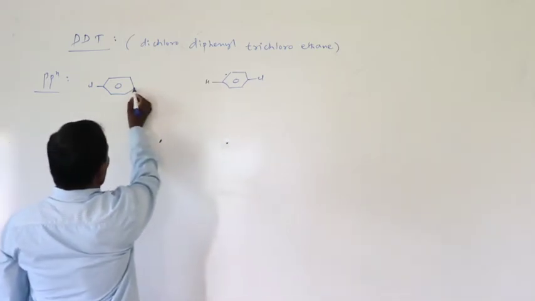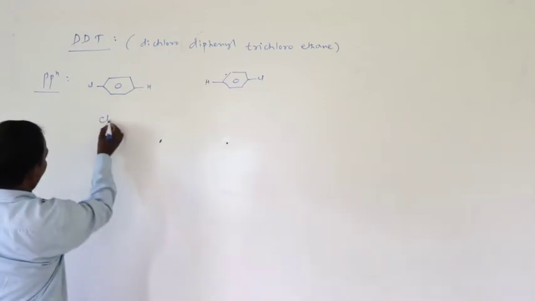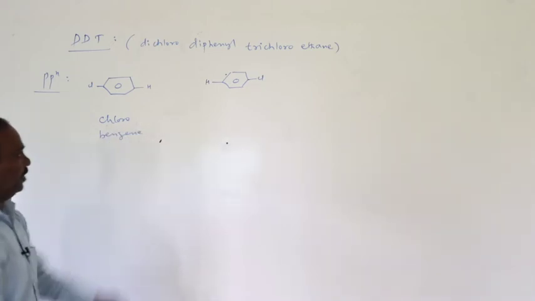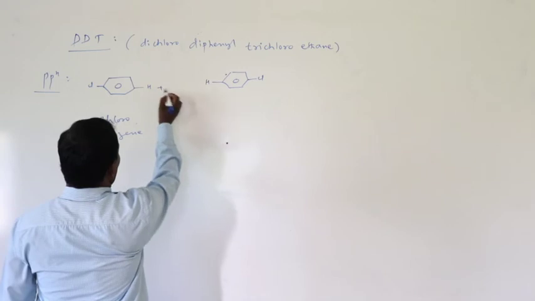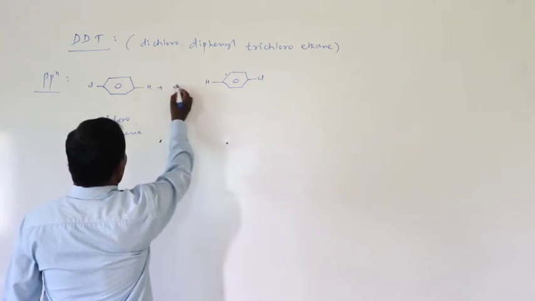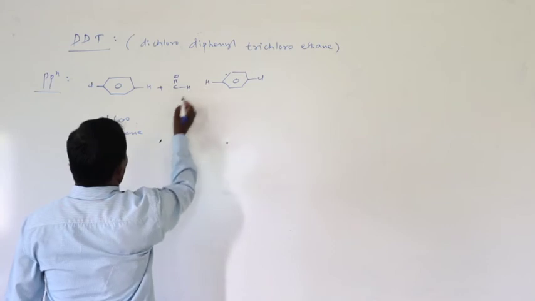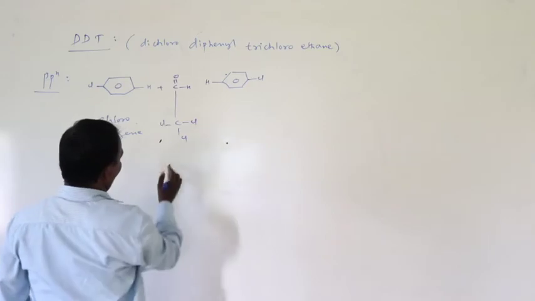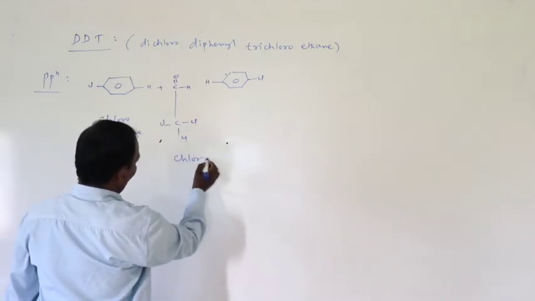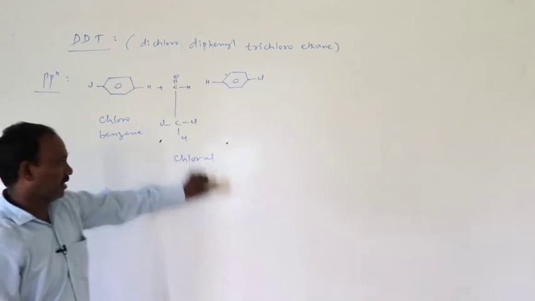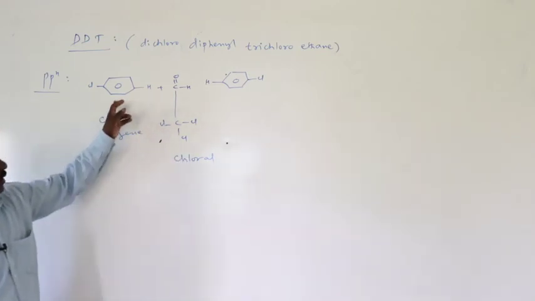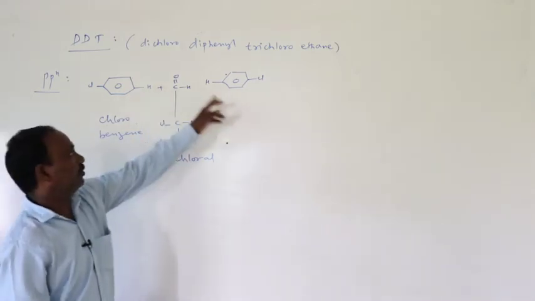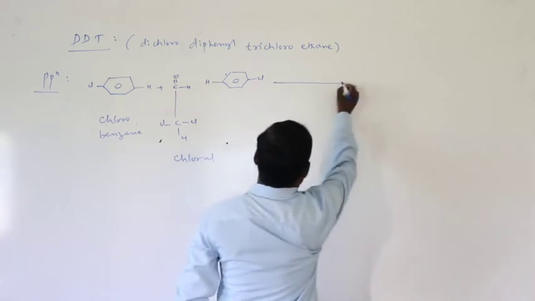These two moles of chlorobenzene on treatment with chloral, CCl3-CHO. This is called chloral. Chloral means trichloroacetaldehyde. Chlorobenzene on treatment with chloral, here two moles of chlorobenzene, in the presence of